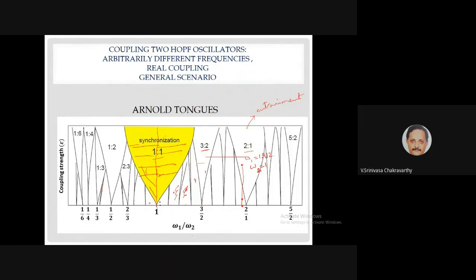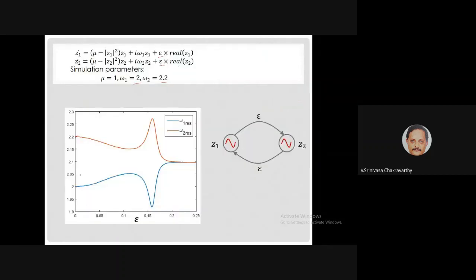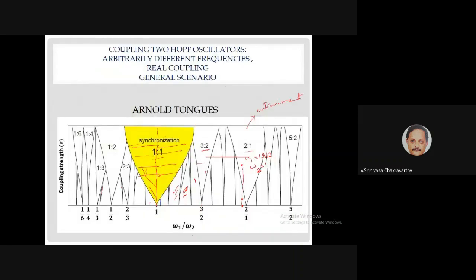Let's say I'm somewhere here, that the ratio is 1.1. Then what this says is, up to this value of the coupling constant, about 0.2, I don't have synchronization. Only after that they come to a common frequency. If I increase the coupling strength, up to this value there's no synchronization. They're still beating at two different frequencies. But once I cross this threshold, suddenly the two oscillators fall in sync, and they fire in synchronization at a ratio of 1:1.